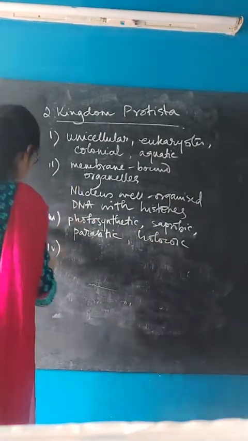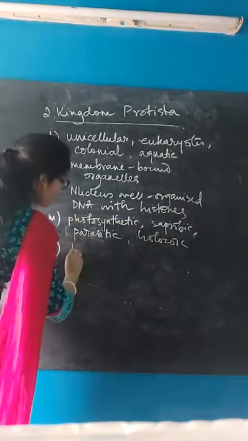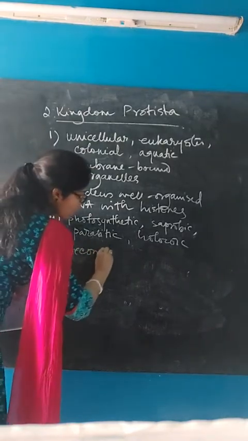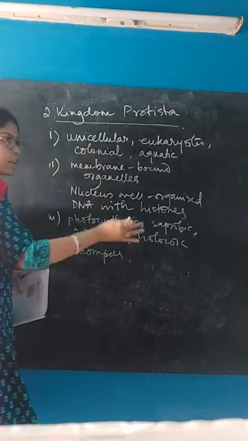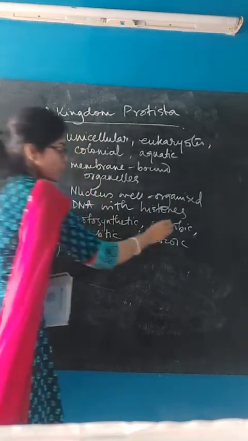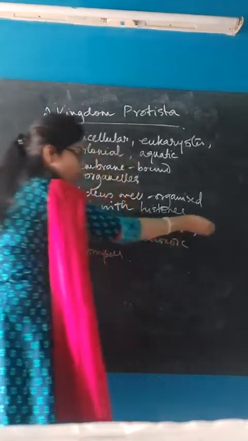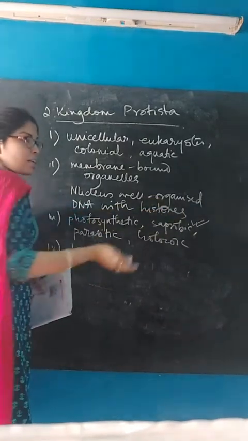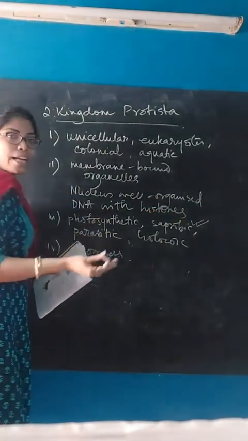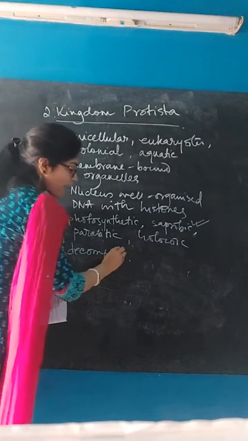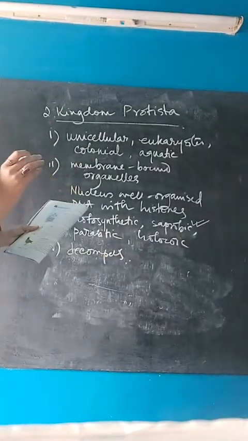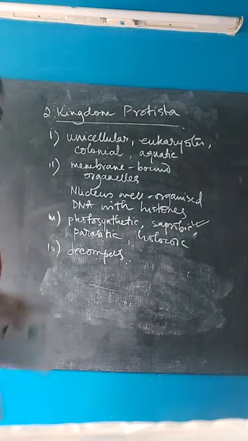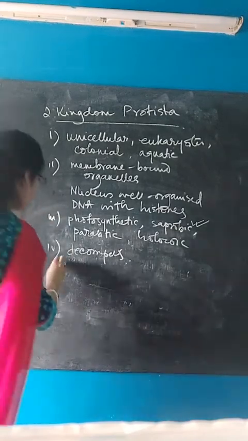Next, number 4, slime molds play the role of decomposers. They also act as decomposers because certain organisms of Protista undergo the saprobic mode of nutrition only. That means they feed on dead and decaying organisms. As a result, they act as decomposers. So these are the unique or identifying characteristics of kingdom Protista.